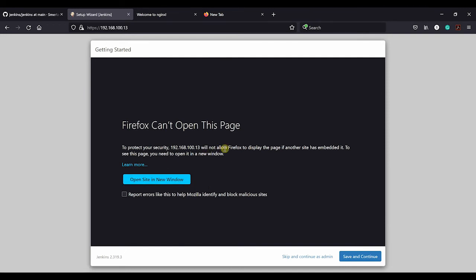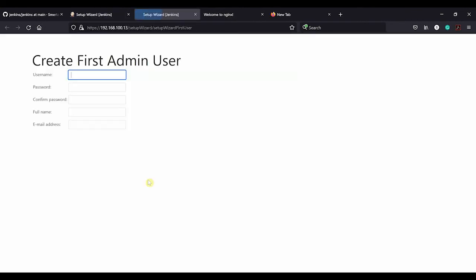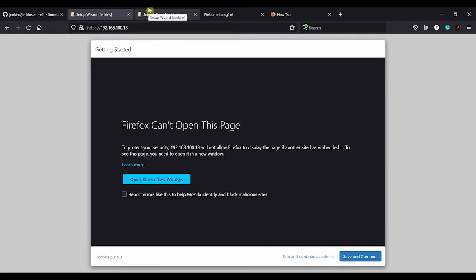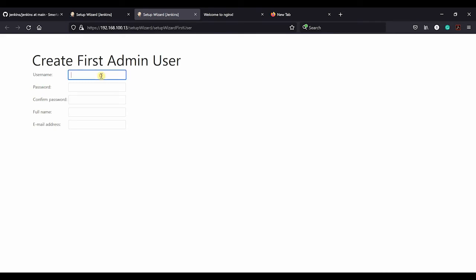To protect display pages from another site is embedded. Open site in new window. Okay, that was weird. What errors like this? Okay, so we'll create a new username.